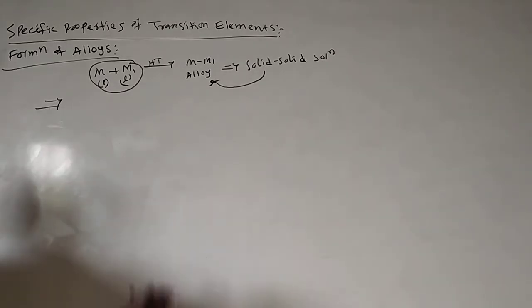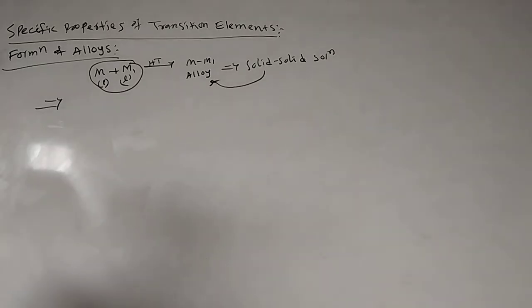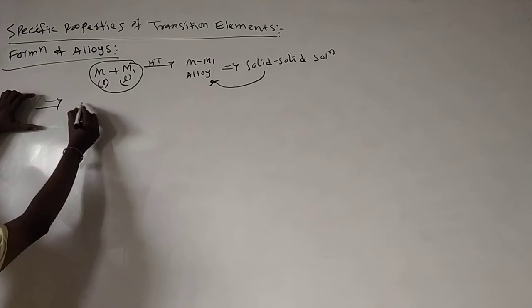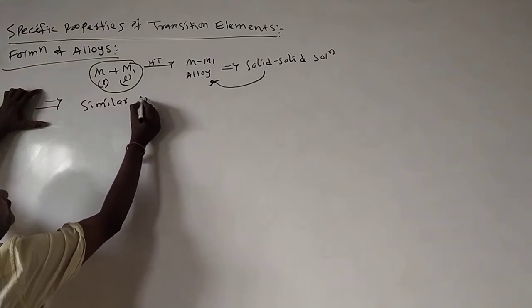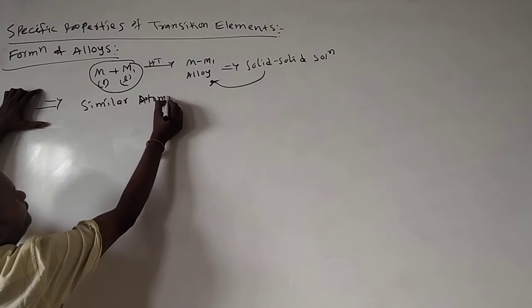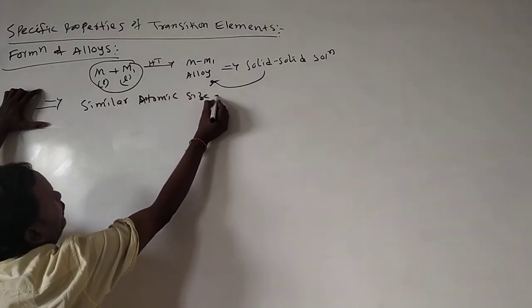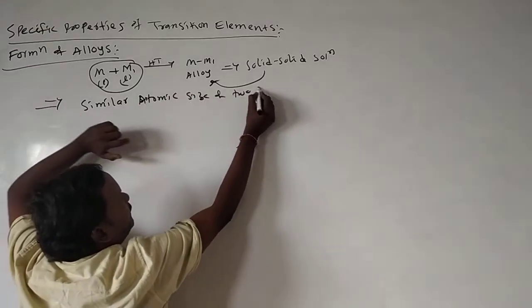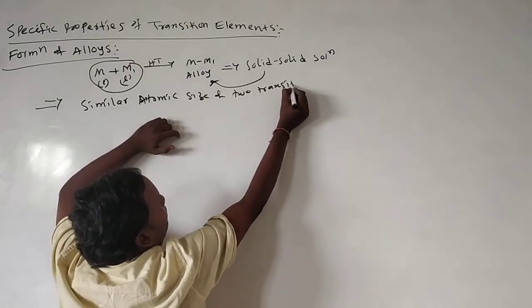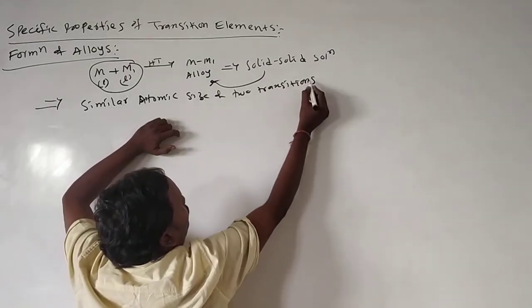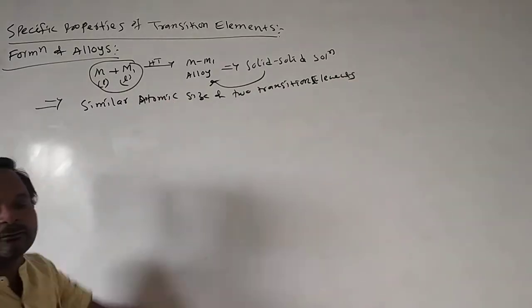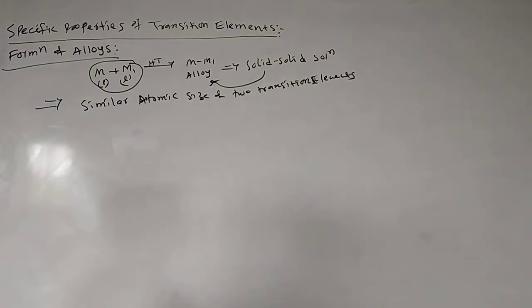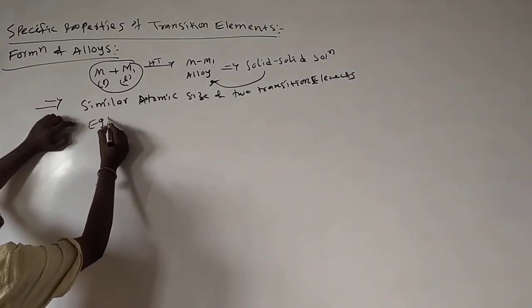Why do transition elements form alloys? Due to the similar atomic size of two transition elements, they form alloys. So many examples are there for alloys.